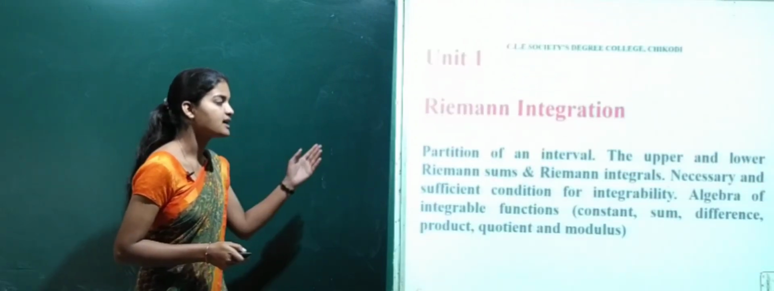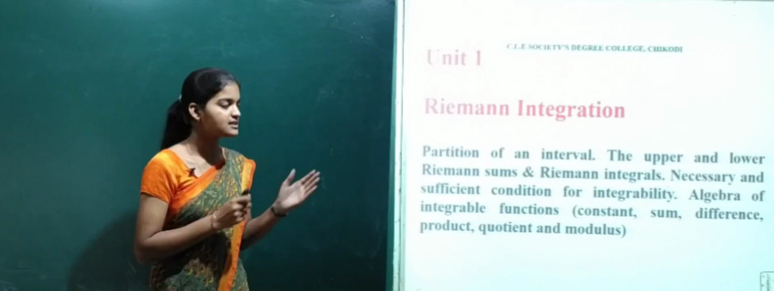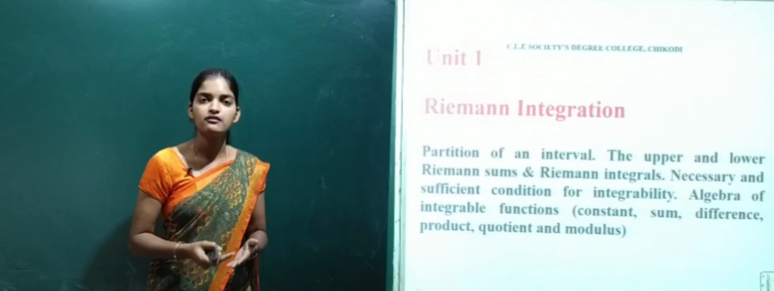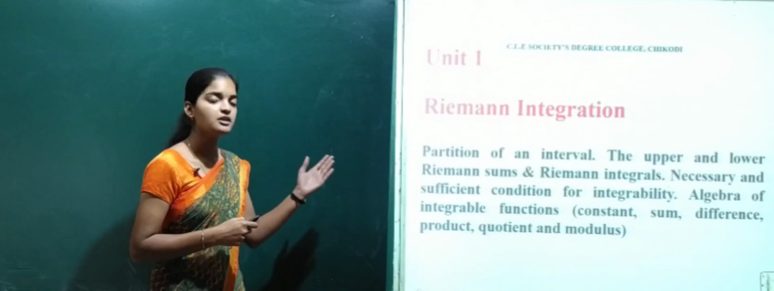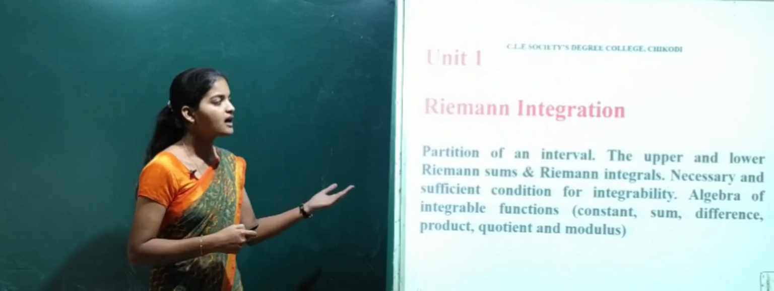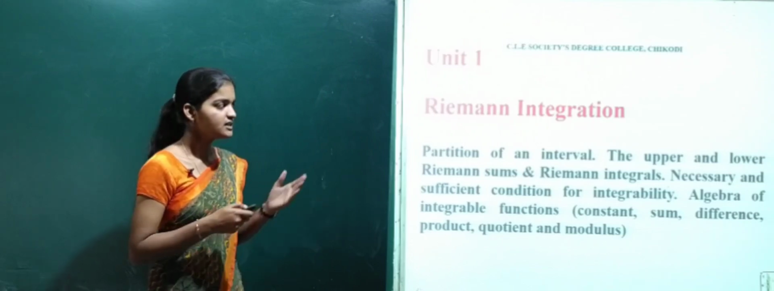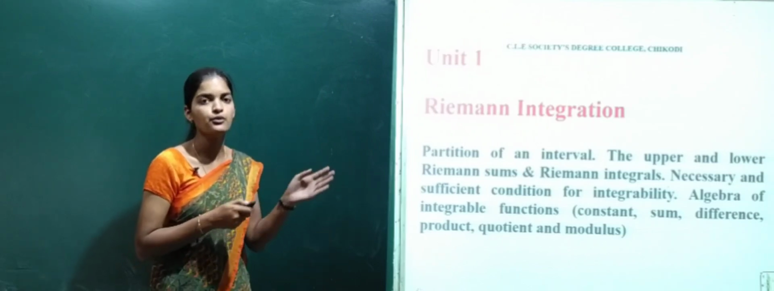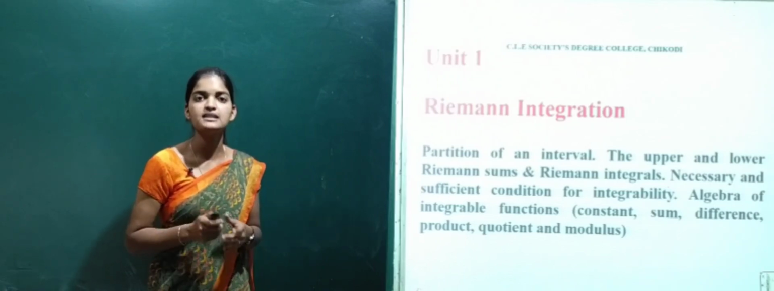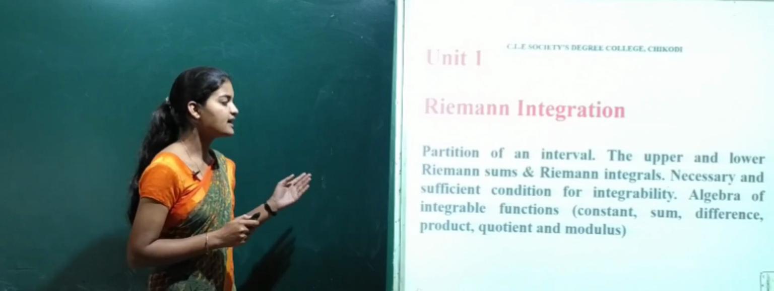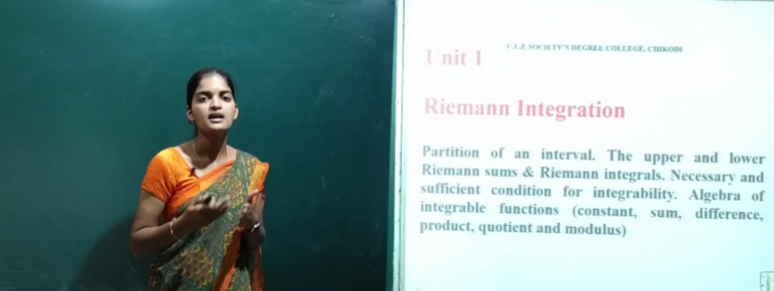Unit 1 is Riemann integration. It contains partition of an interval. This is a very important definition. For a given closed interval, how we get the partition, that we will define. After defining partition of an interval, we can study the upper and lower Riemann sums, also Riemann integrals. These are definitions which are also very important for your examination. After defining these, we will see one important theorem, the necessary and sufficient condition for integrability. As I told, this is very important for your examination.